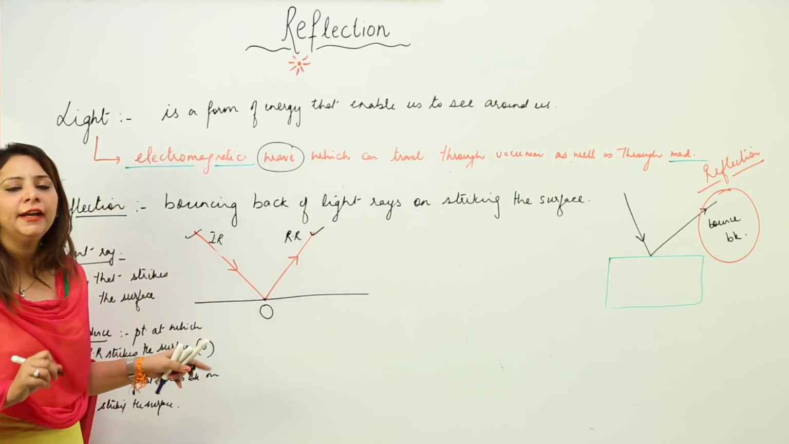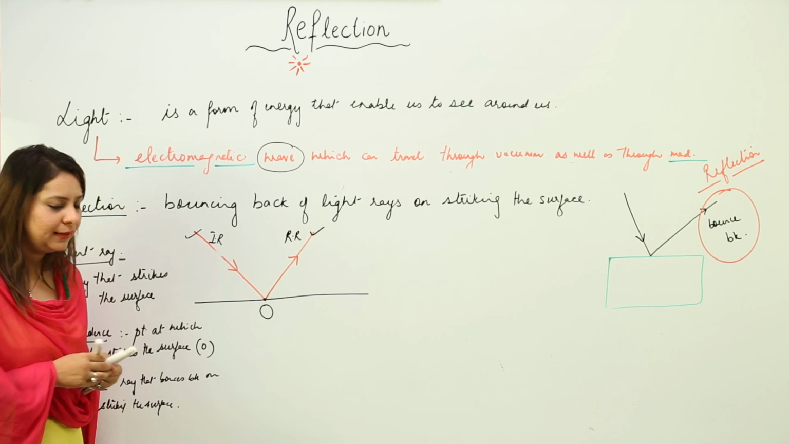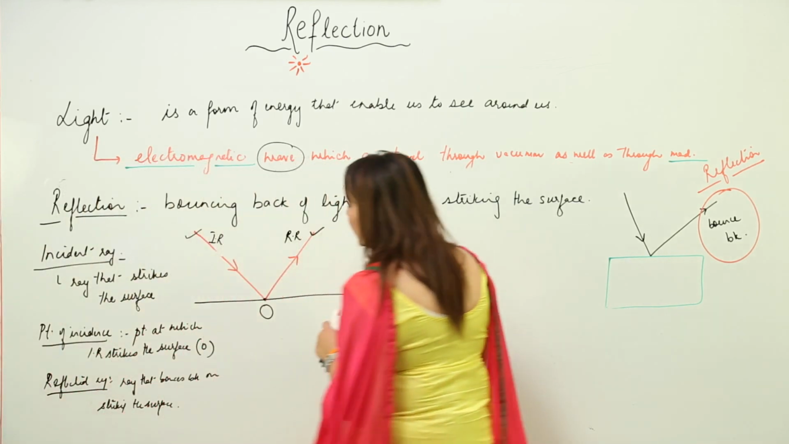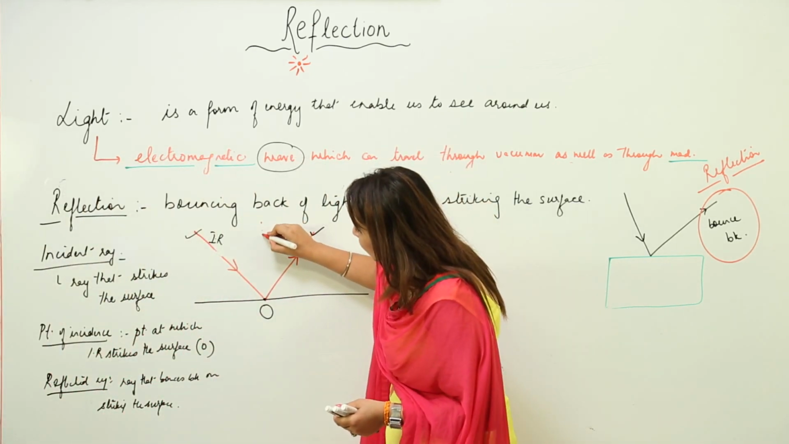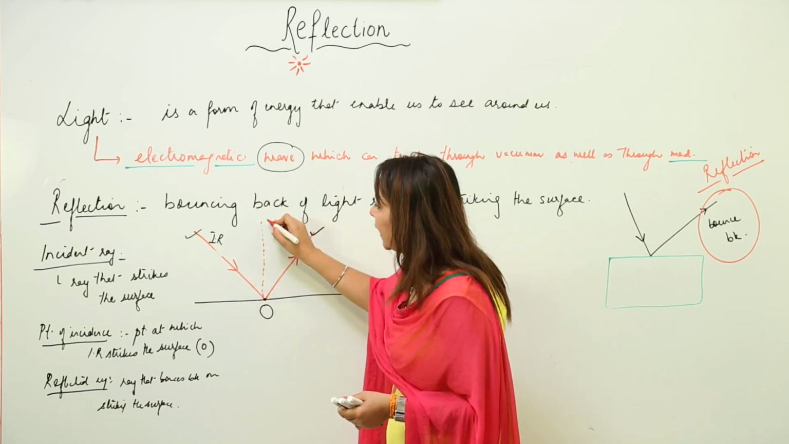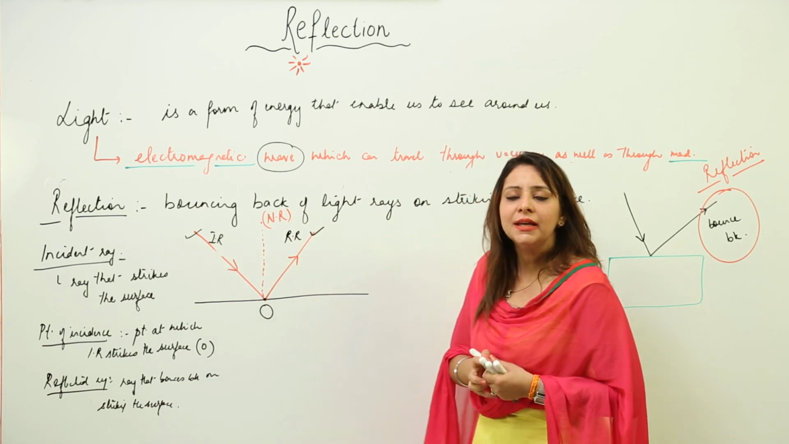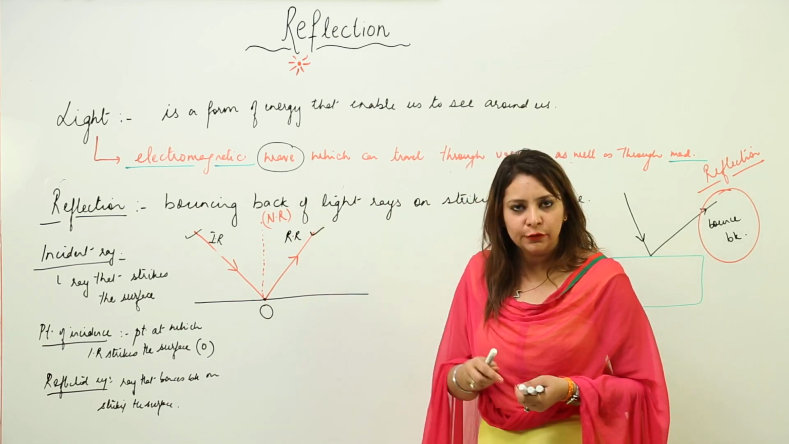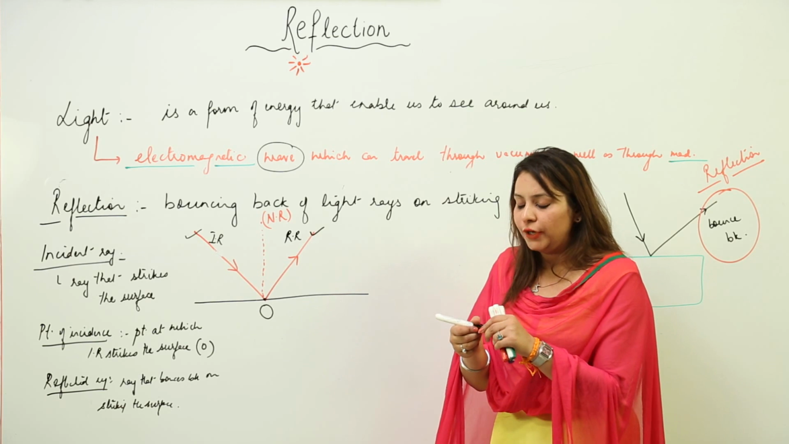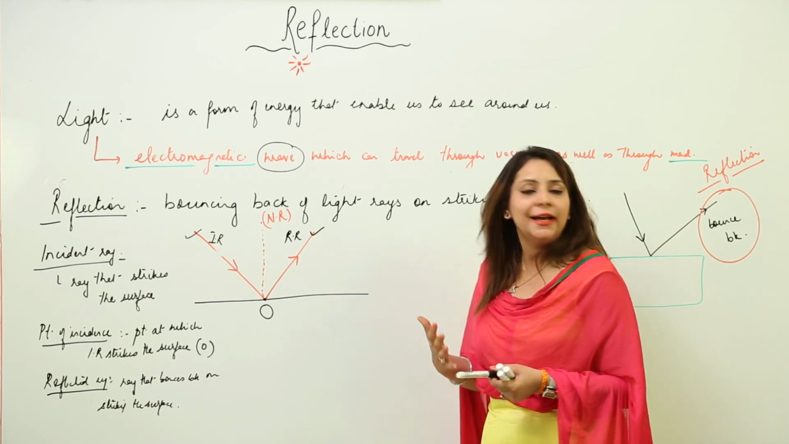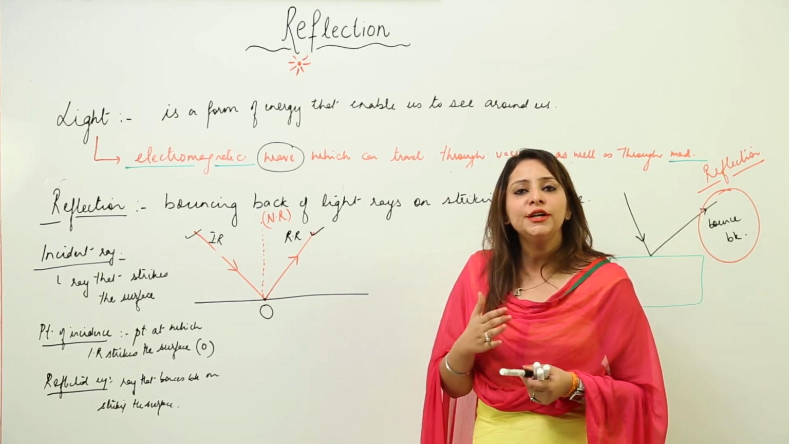We have a few more rays which you cannot see in this figure, but still they exist. There is an imaginary ray which we draw that is perpendicular to the point of incidence, and we call it the normal ray. So what is the normal ray? It is a perpendicular drawn to the surface, or a perpendicular drawn at the point of incidence. So it is better that you use the term perpendicular drawn to the surface.